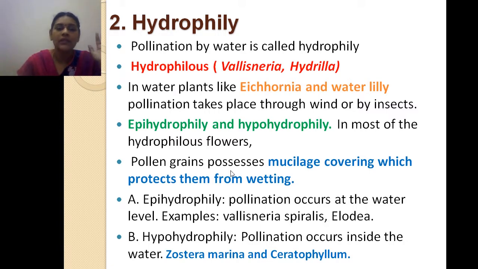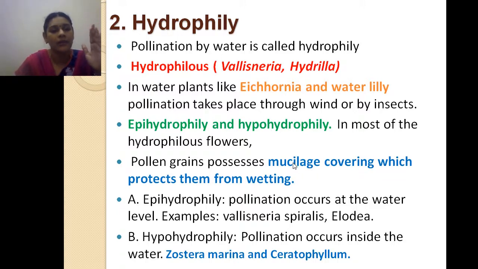In hydrophilous flowers, pollen grains possess a mucilage covering which protects them from wetting. The pollen grains should be light weighted, and they should not get wet with water, so they are covered with mucilage. What is mucilage? In Tamil, it is slimy.